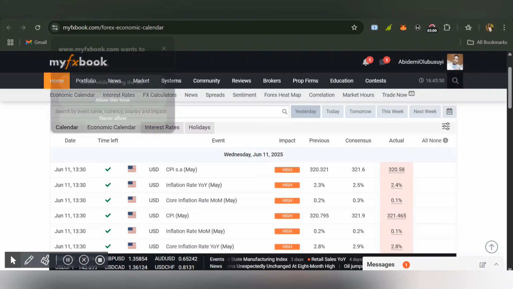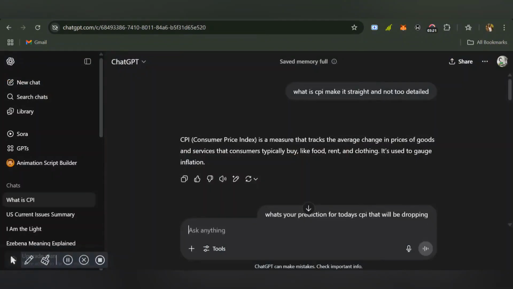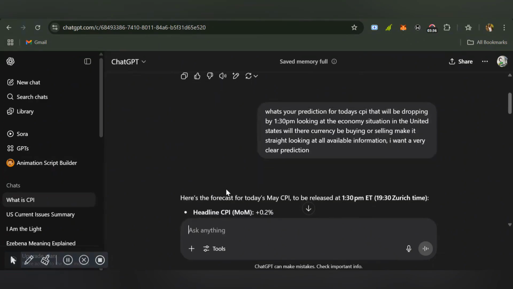So you can use ChatGPT to read news. Let's take for example a news I'll be dropping tomorrow, which is this. You can just come over to my forex book, then take a screenshot of this news. Once you've taken the screenshot, go over to your ChatGPT, paste in the screenshot, then ask it to make the analysis, its prediction on what the markets will be doing. Then it's going to give you its prediction.